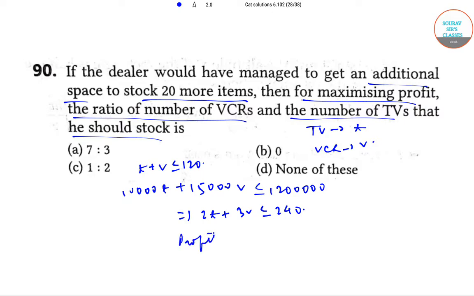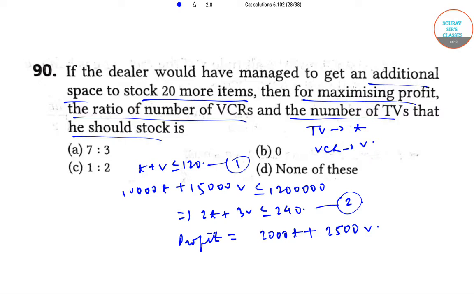Therefore, profit is equal to 2000 T plus 2500 V. Now let this be equation 1 and let this be equation 2.